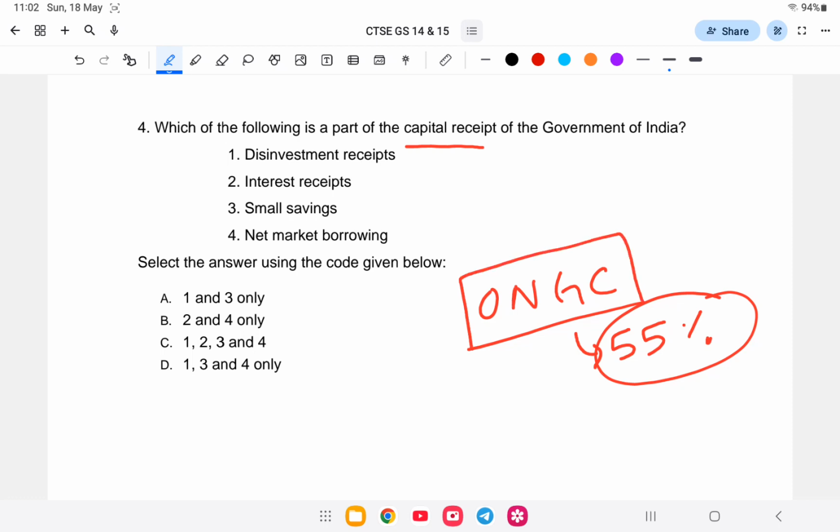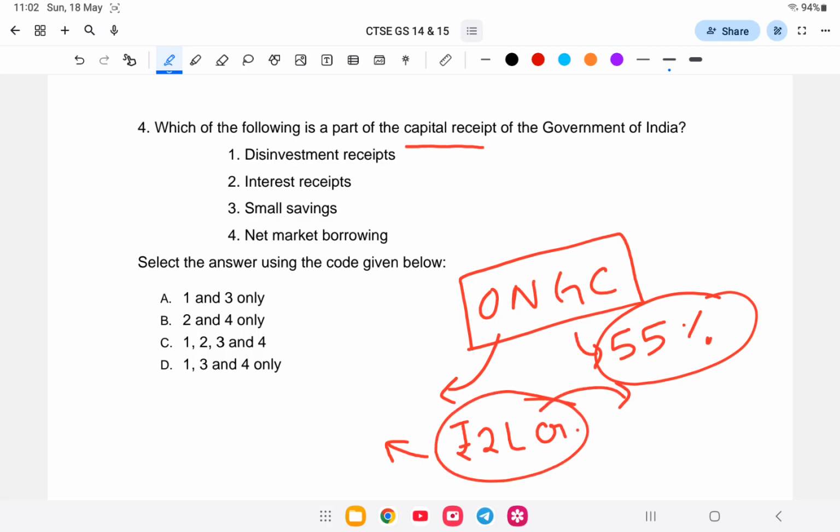So idu ONGC batan idu stake to sell grow, that is around rupees 2 lakh crore nisna means alak private kange bigir kuru aru paisa to ki kuru means idu budget te takan idu dalibo paisa to. So ki kore je takan idu ONGC la share do 0.5% share do takan managi bigir kore je. So idu ange capital receipt ko, that is which creates a liability or reduces financial asset of the government. So capital receipt is a disinvestment receipt.